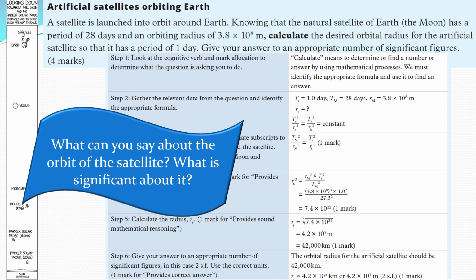Obviously, the only difference here is the light signal traveling at 3 by 10 to the 8 has got to go out 42,000 kilometers and then come back 42,000 kilometers to the server, and then the signal's got to come back to you again to load up your web page, which is a noticeable time lag. Something like an optical fiber can do this much quicker because you're not traveling 42,000 kilometers out and back into space again.